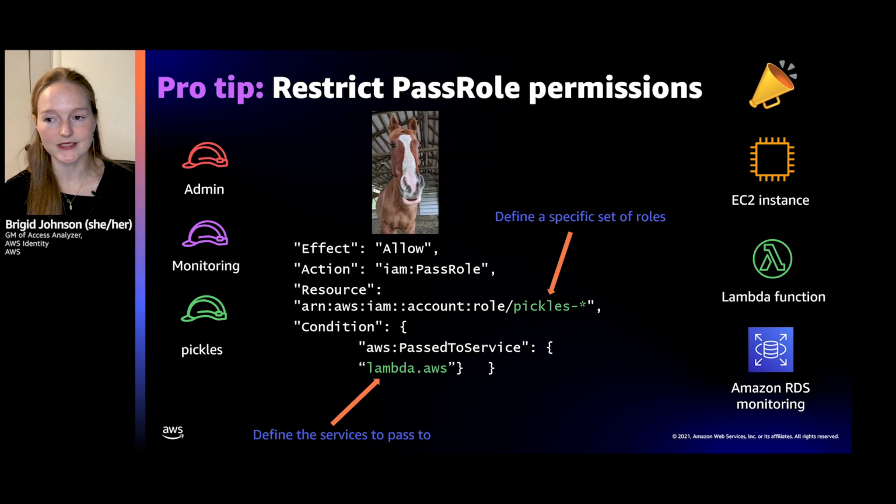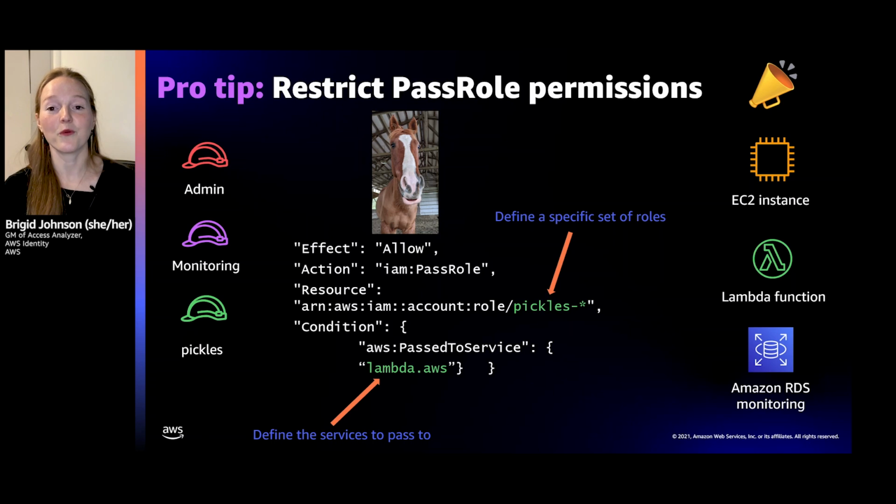So now that you've looked at your public and cross account access, you want to look at your pass role permissions. This policy is pretty scoped down. But let's imagine that I took this policy off and replaced it with something else, and I just said, hey, Pickles, you are allowed to pass any role anywhere. If I allowed Pickles to do that, he would most likely say, I'm going to pass that admin role into that Lambda function, and I'm going to go get some more treats all the time, including the Oreos. Which is not good.